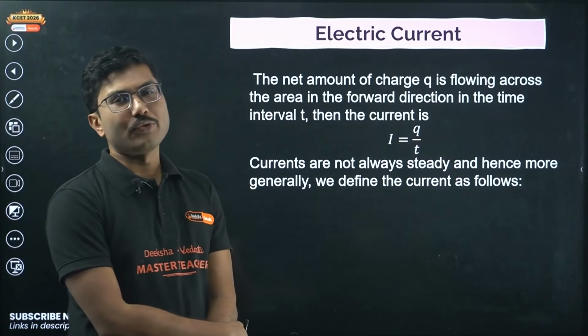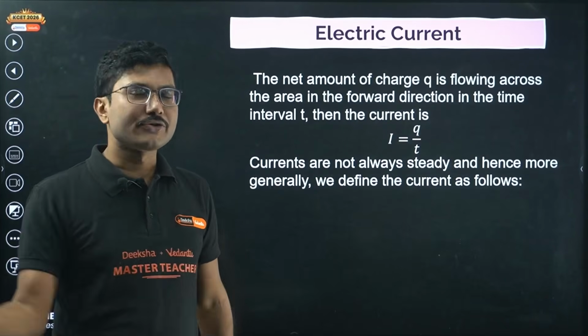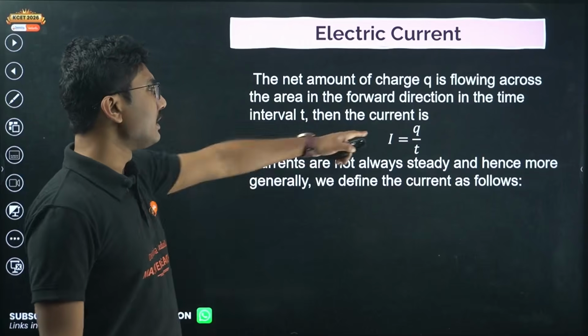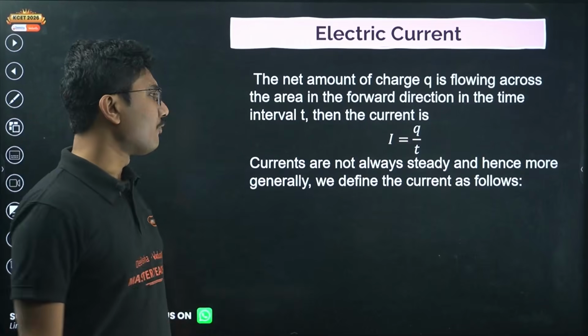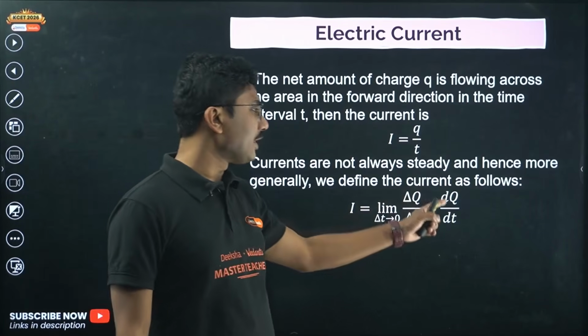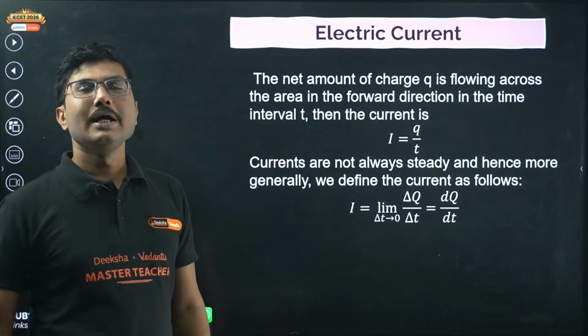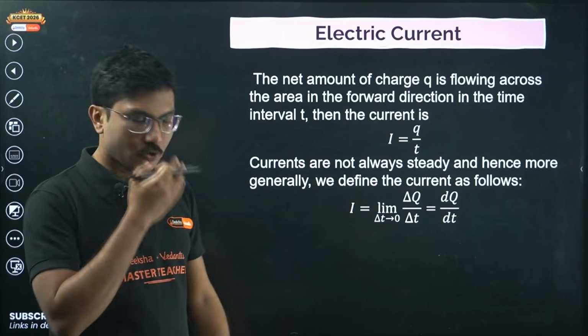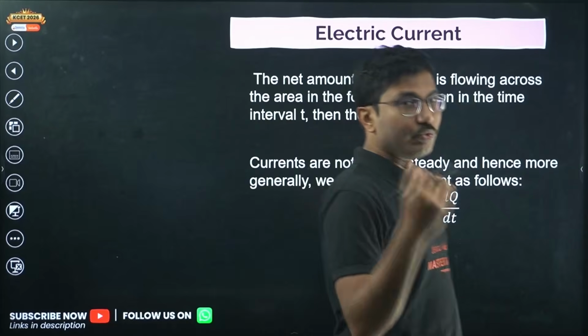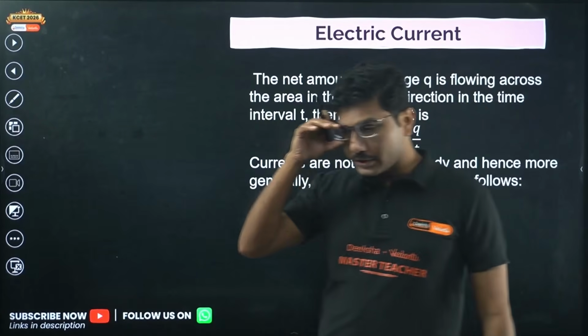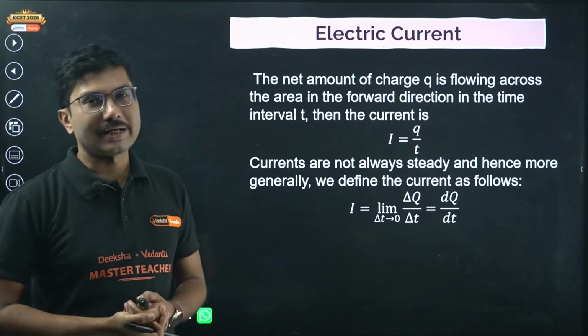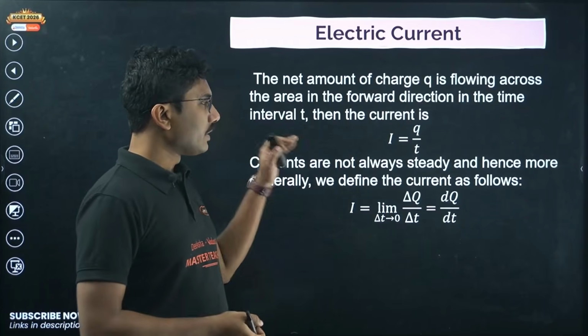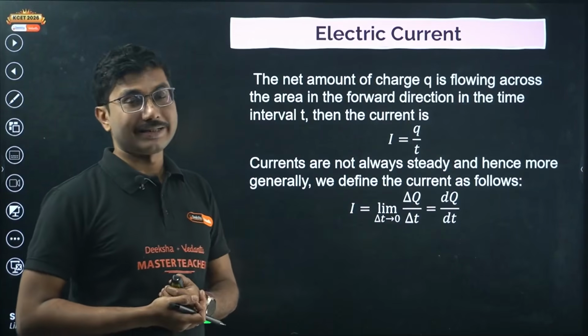So if you want to measure a current which is fluctuating over time, then this formula is not correct. The formula that you have to use is dq by dt. What is dq by dt? It's the differentiation of charge with respect to time. Charge generally varies with time, and if you know the function, you can differentiate it and calculate the current. So this formula is very handy for KCET preparation.